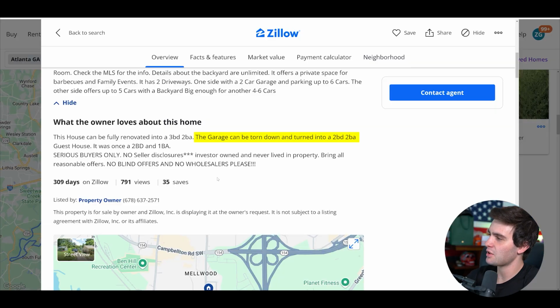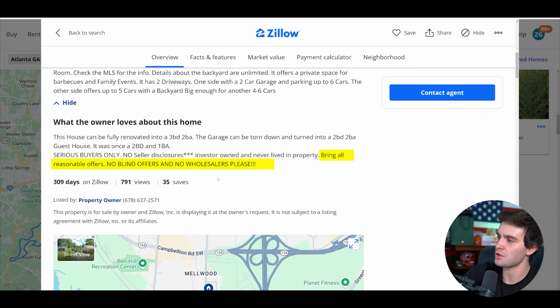She's trying to force appreciation where it cannot be done. The garage can be torn down and turned into a 2-2 guest home. I mean, you can convert a garage into anything, but then you lose the garage. It doesn't really add any more value. It was once a 2-bedroom, 1-bath. Serious buyers only, in capital letters. No seller disclosures. Investor owned and never lived in property. Bring all reasonable offers. No blind offers and no wholesalers, please.